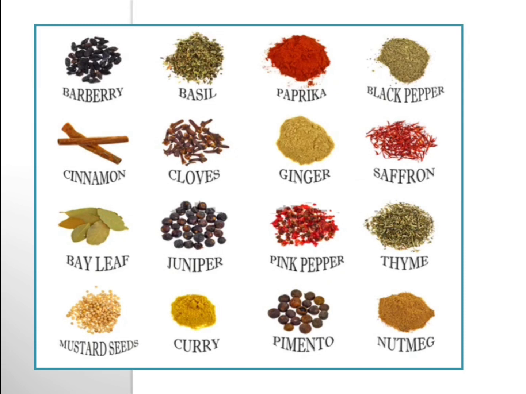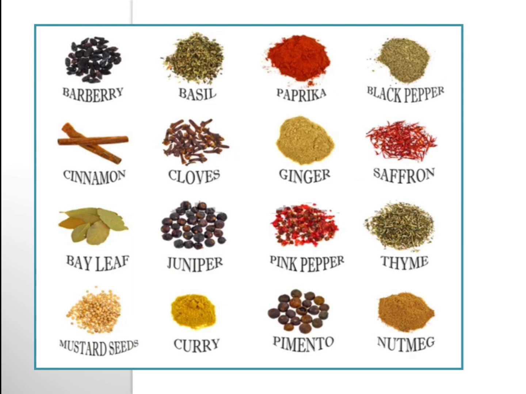You can find spices in everyone's house, children. If you go to the kitchen and ask mama to show the masala box, or masala dabba, and open the lid, you can see all these spices: cinnamon, cloves, ginger, saffron, bay leaf, pepper, black pepper, basil.